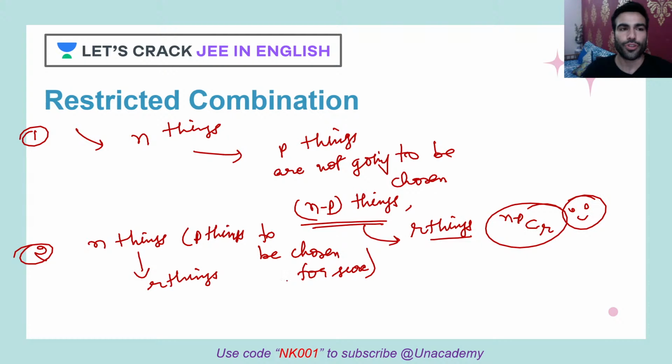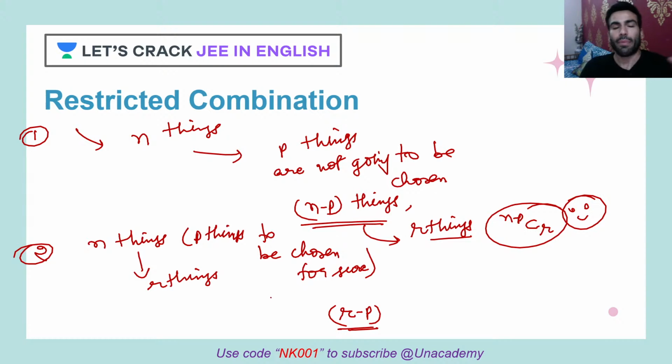To be chosen for sure. So that means if you just try to expand your mind and think about it, you would say, okay, fine, out of those r things my p are fixed. So I have to make the combination of r minus p things out of what?